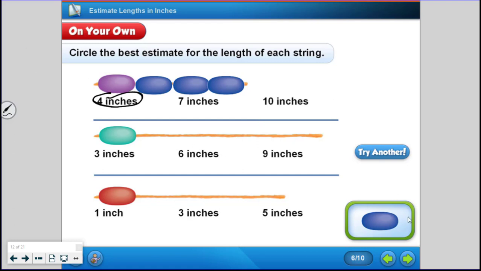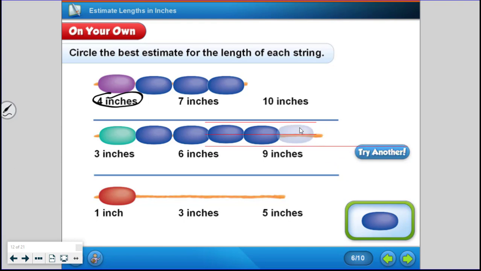The next one, let's see, we can go 1, 2, 3, 4, 5. So it's about 6 inches because there's 5 blue and 1 green. Let's look at this one. How long do you think it is? See if we can take a guess. If this one's 6 inches and this one's 4 inches, how long do you think this one is?